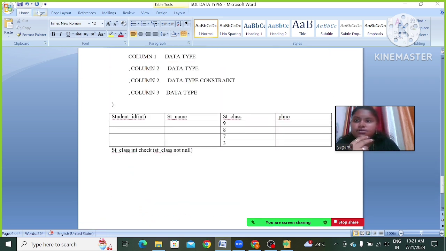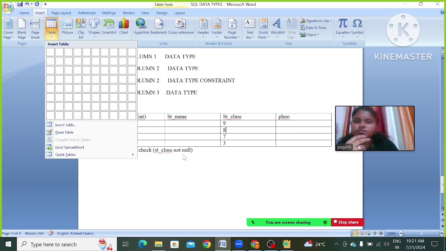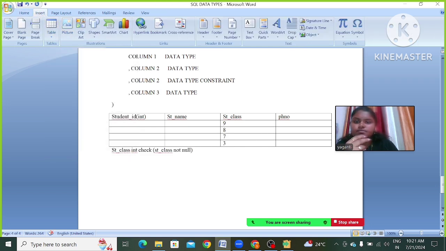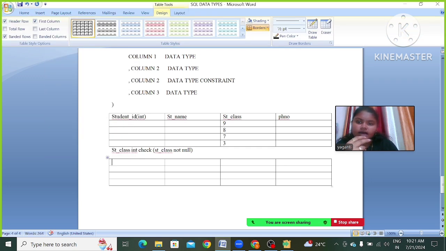Next I am going to insert one more table. See, I have taken some other values. Here teacher name, teacher ID.